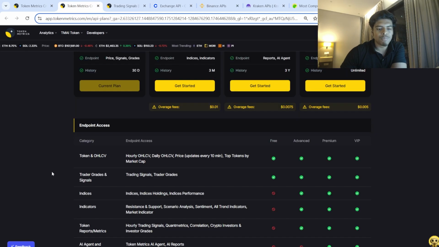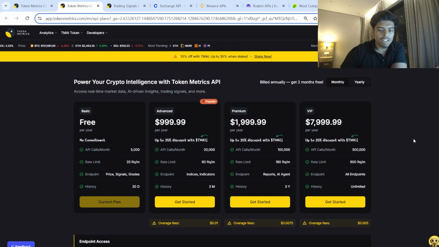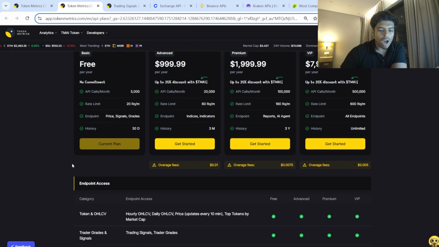Now, in terms of pricing, they are completely free to get started. You get 5,000 free API calls in the basic plan, and ultimately you have limitations, as you can imagine. With most APIs, that's going to be the case. However, the cool thing about it is you're able to start building your MVP, start testing, and start using the actual API to test before you have to pay anything.